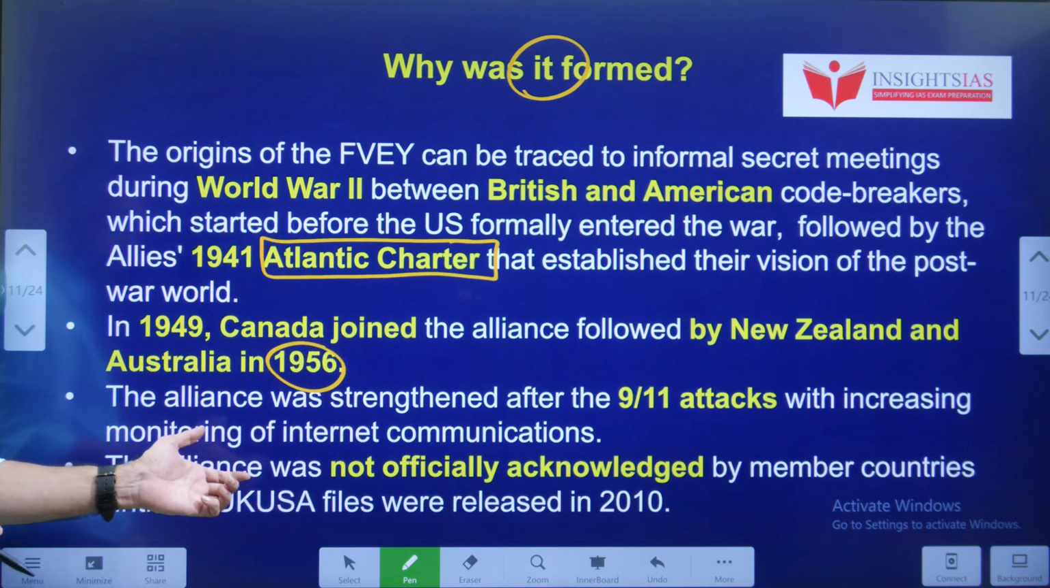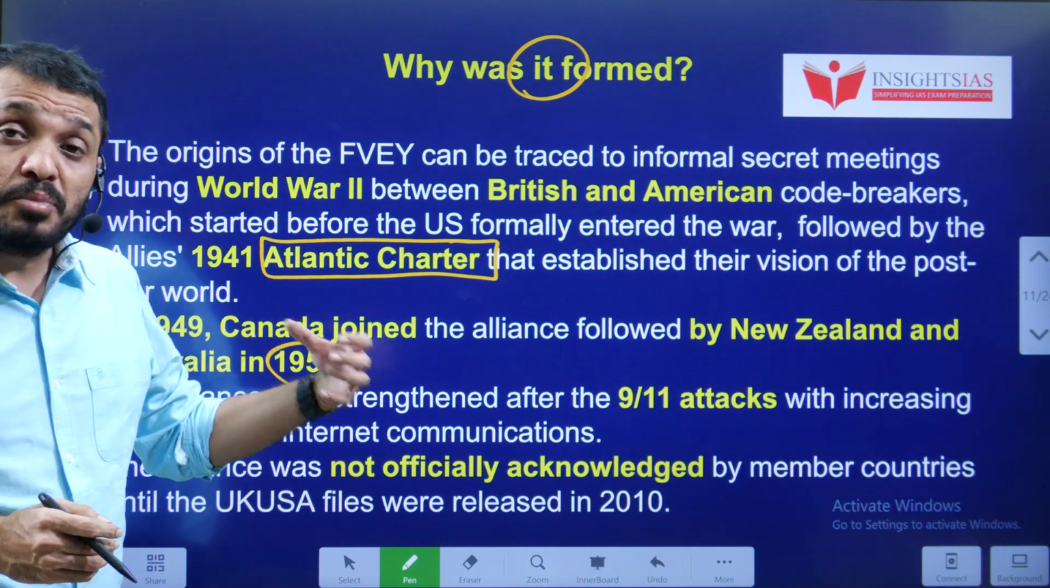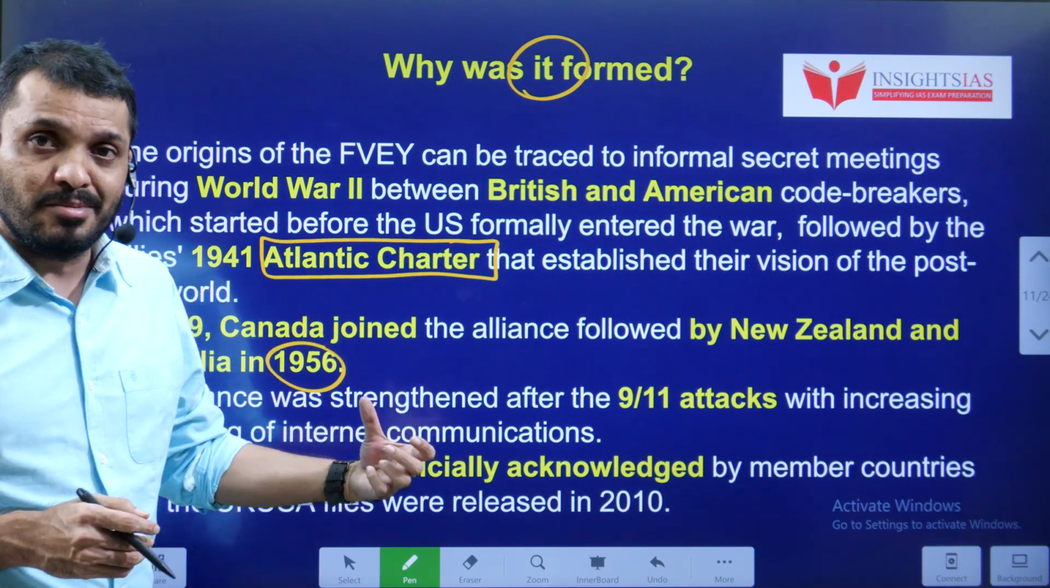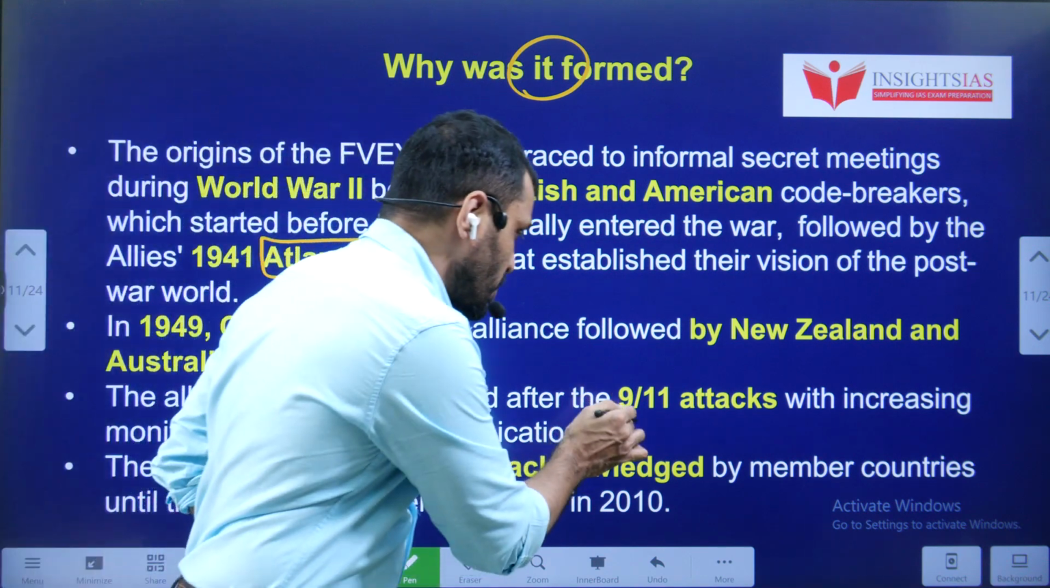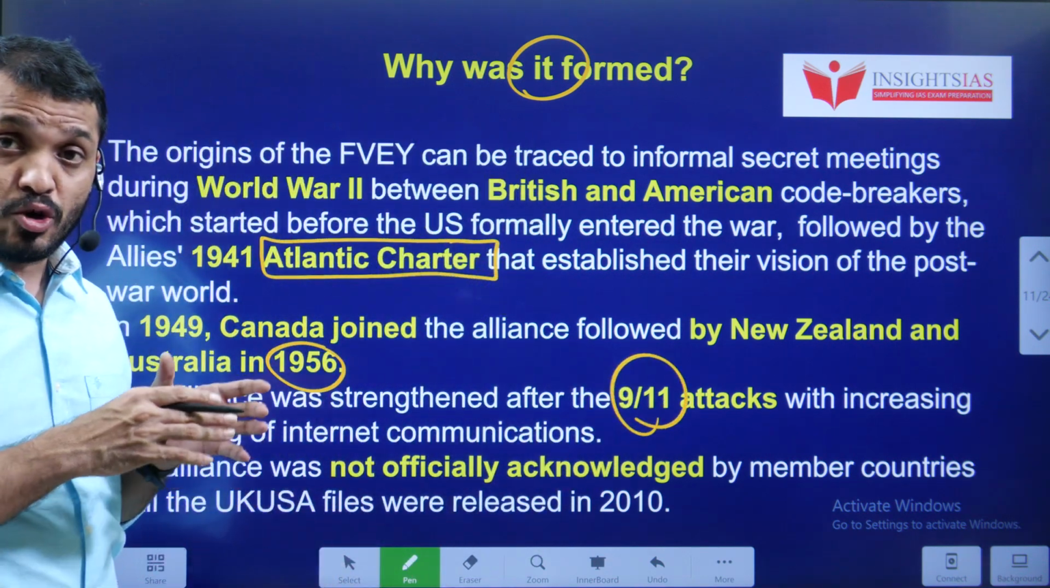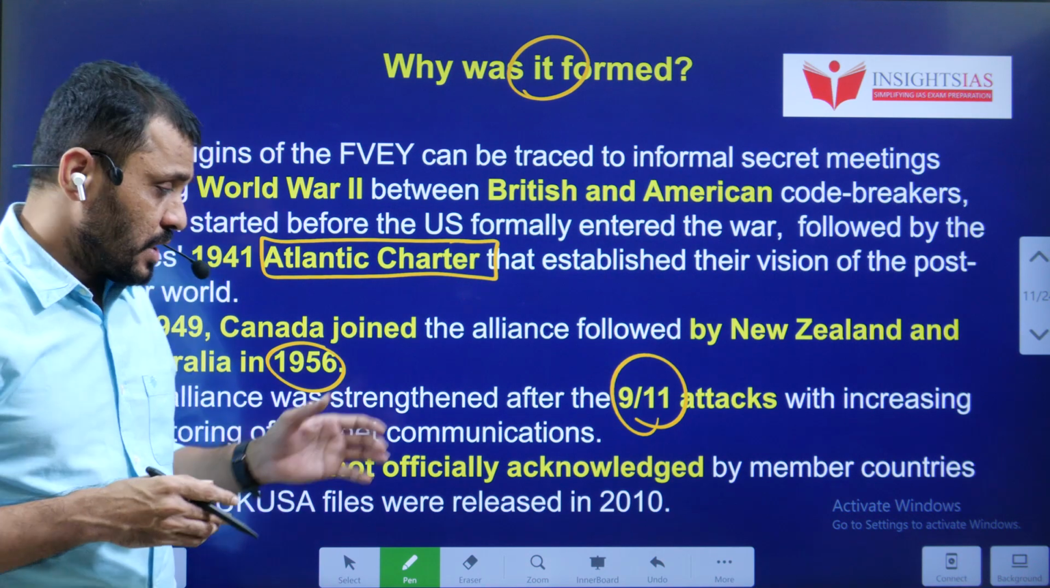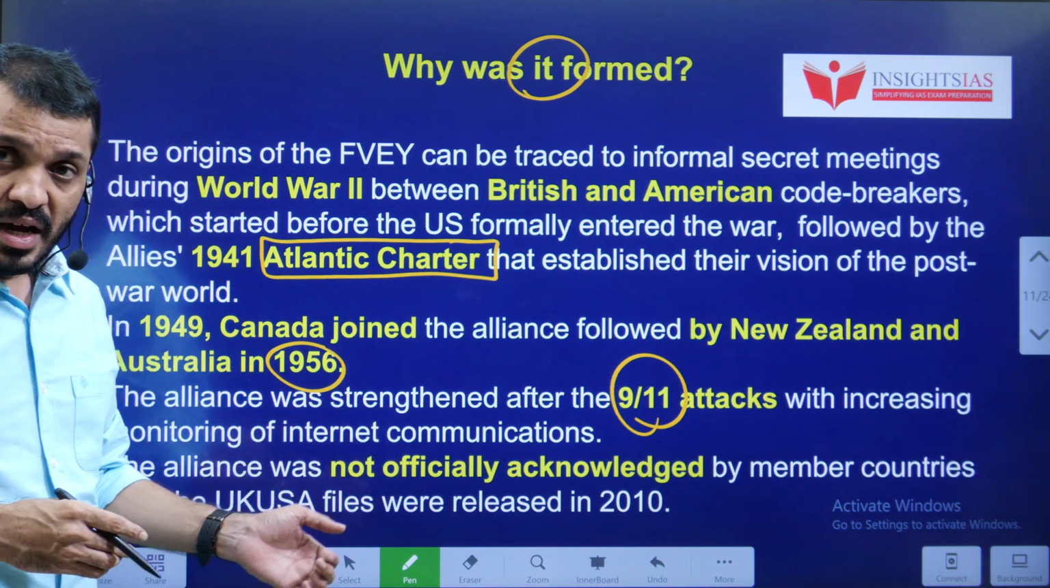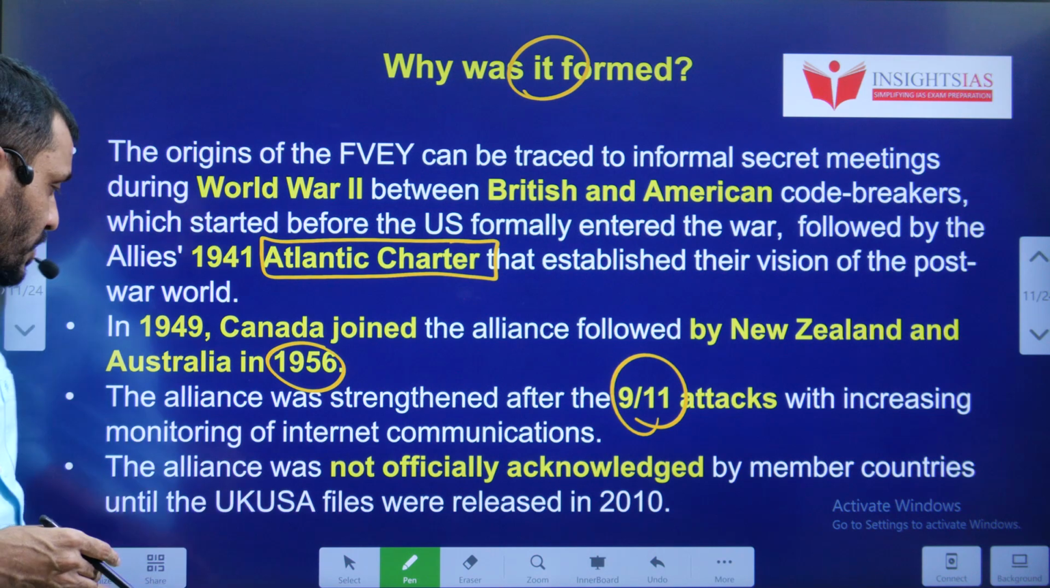The importance of this alliance was more prominent, more visible among these nations, especially when these nations acted in a very coordinated manner after the 9/11 attack in USA. It was not officially acknowledged till 2010.